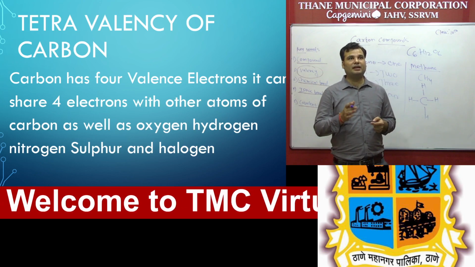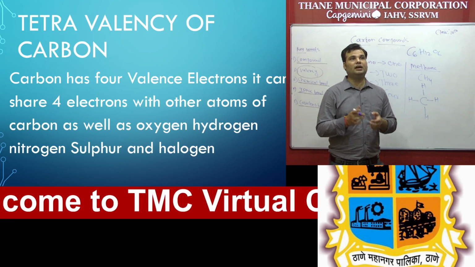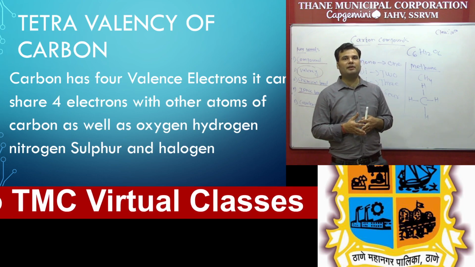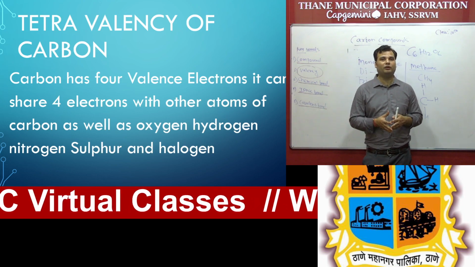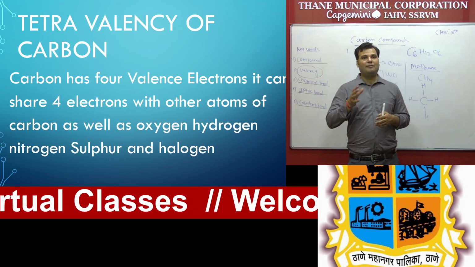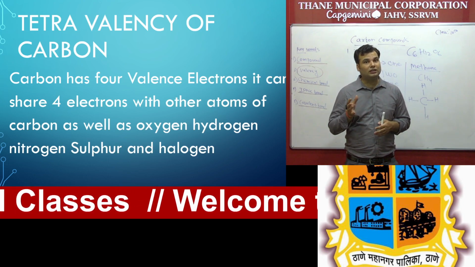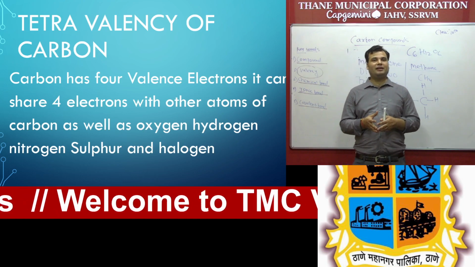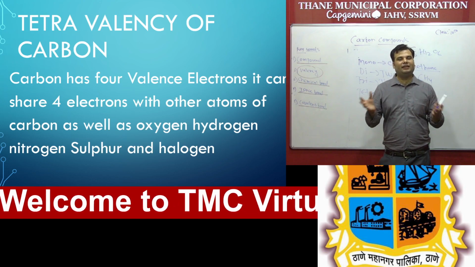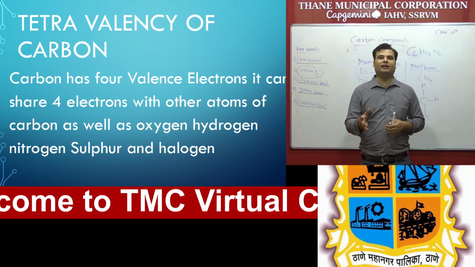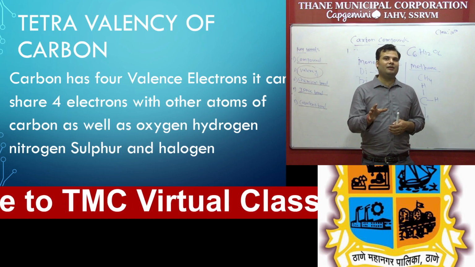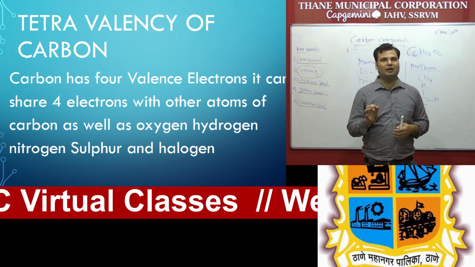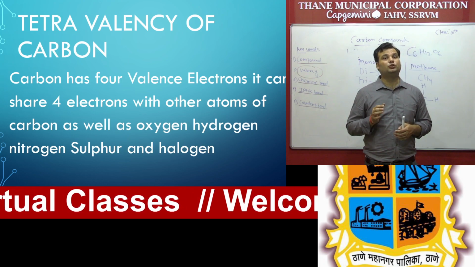And remember that carbon can combine with other elements like oxygen, hydrogen, nitrogen, sulfur, and halogens. That is a unique property of carbon: it can form the maximum number of compounds on this earth because it has valency 4, small size, and the catenation property. That's why carbon is so special. Again I am repeating that everything is made up of carbon on this earth. Of the total 118 elements, we have to study carbon because carbon is so special.